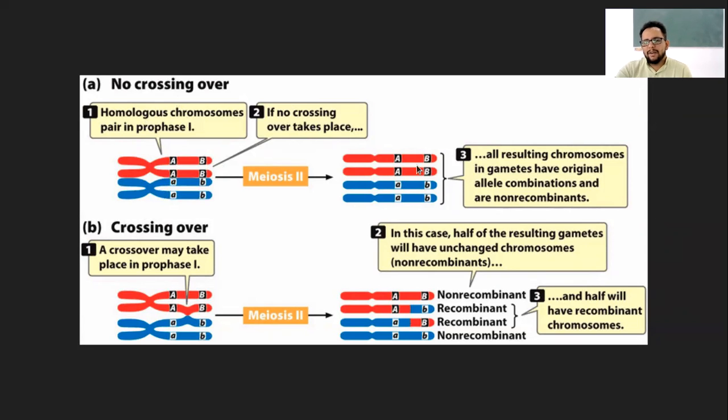Now, during the meiosis, when the gamete formation happens, what you get at the end is the same genes which are present in the parent. That is no crossing over. That means no exchange of the genetic material happens in the meiosis phase. And the gametes, whatever are formed, they are exactly the same as the parents were.